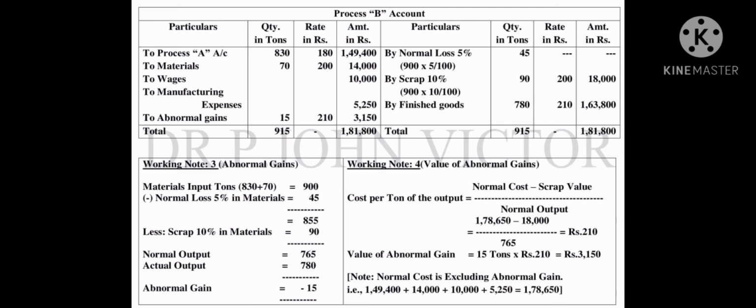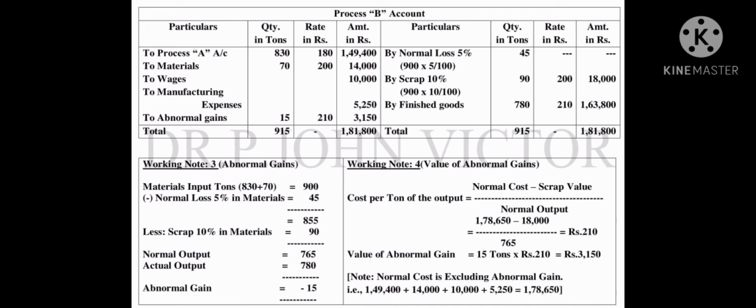And then materials for process B is given as 70 tons alone. Okay, the rate is also there, and it is only 200 rupees per ton. So 70 into 200, 14,000. But wages given as 10,000 rupees.